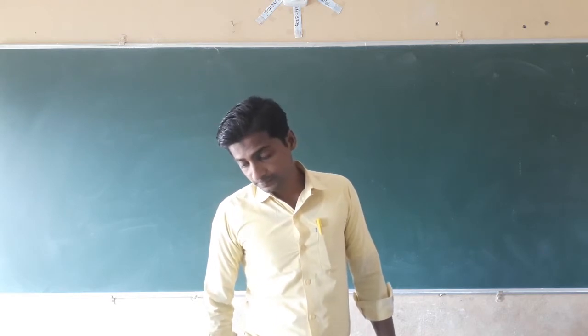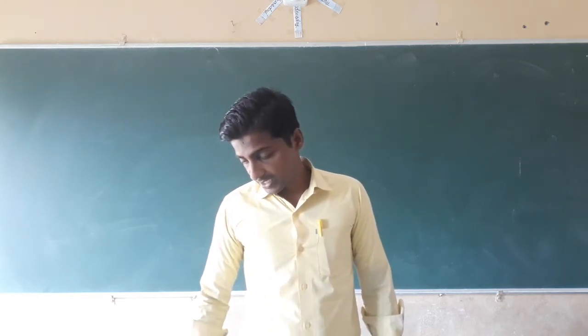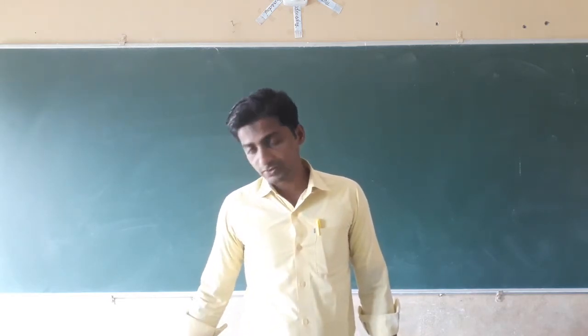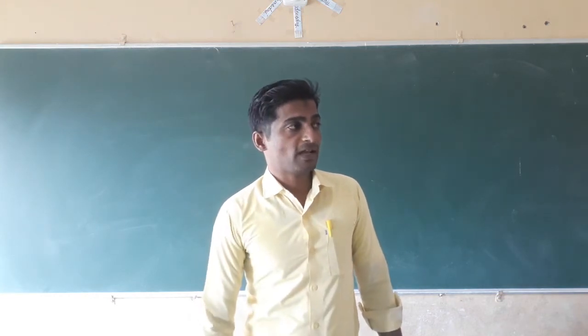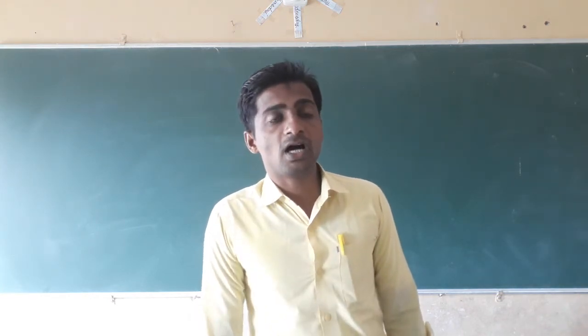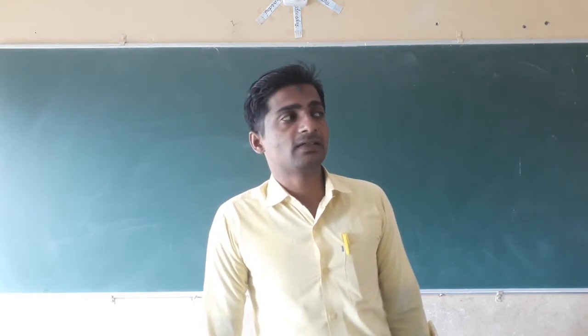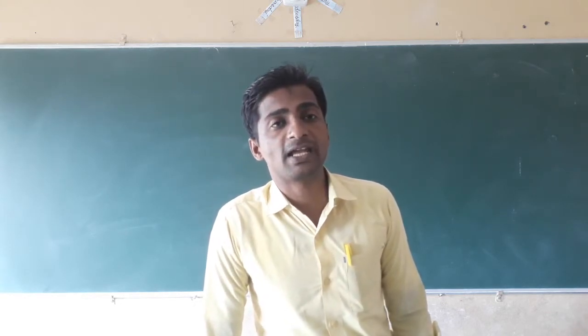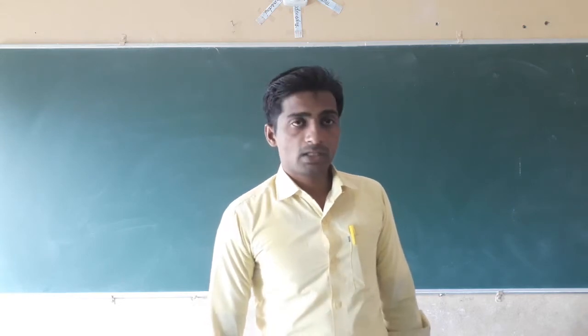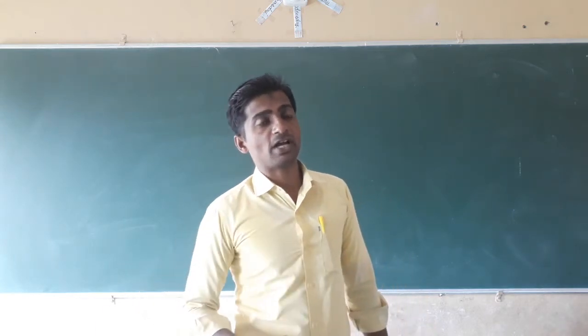Then, mirrors and reflection. Reflection means the bouncing or rebouncing of a ray of light when it falls on a plain shiny surface.